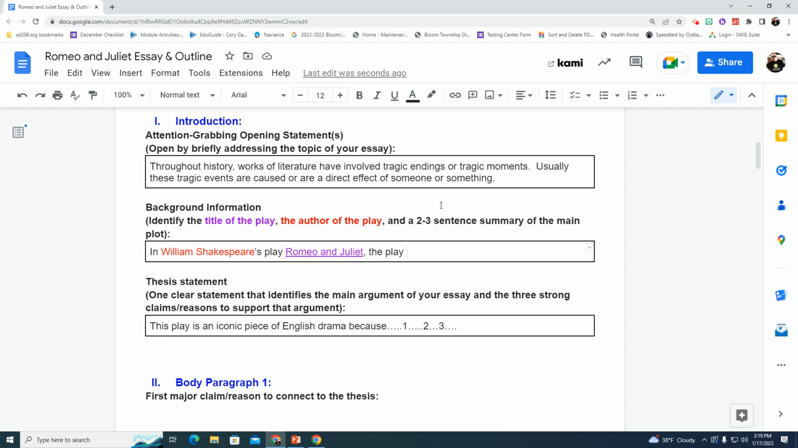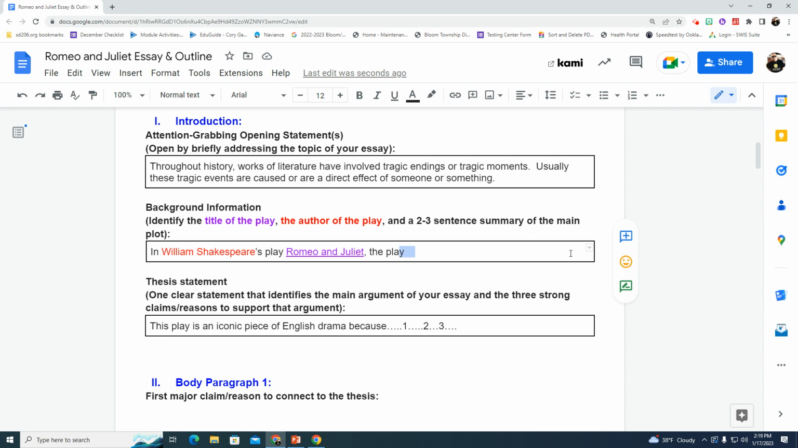So if someone were to ask you, what is Romeo and Juliet really about in 2 to 3 sentences? A brief, basic summary. Don't give too much away. Don't go into details of the story. Don't start talking about all the things that happen. Just what is the story about in 2 to 3 basic sentences? The bare gist of the story. You want to write that right here. So it says, "In William Shakespeare's play Romeo and Juliet, the play," and then you would write about what it's about. So I want you to pause the video now and complete this portion of the box.